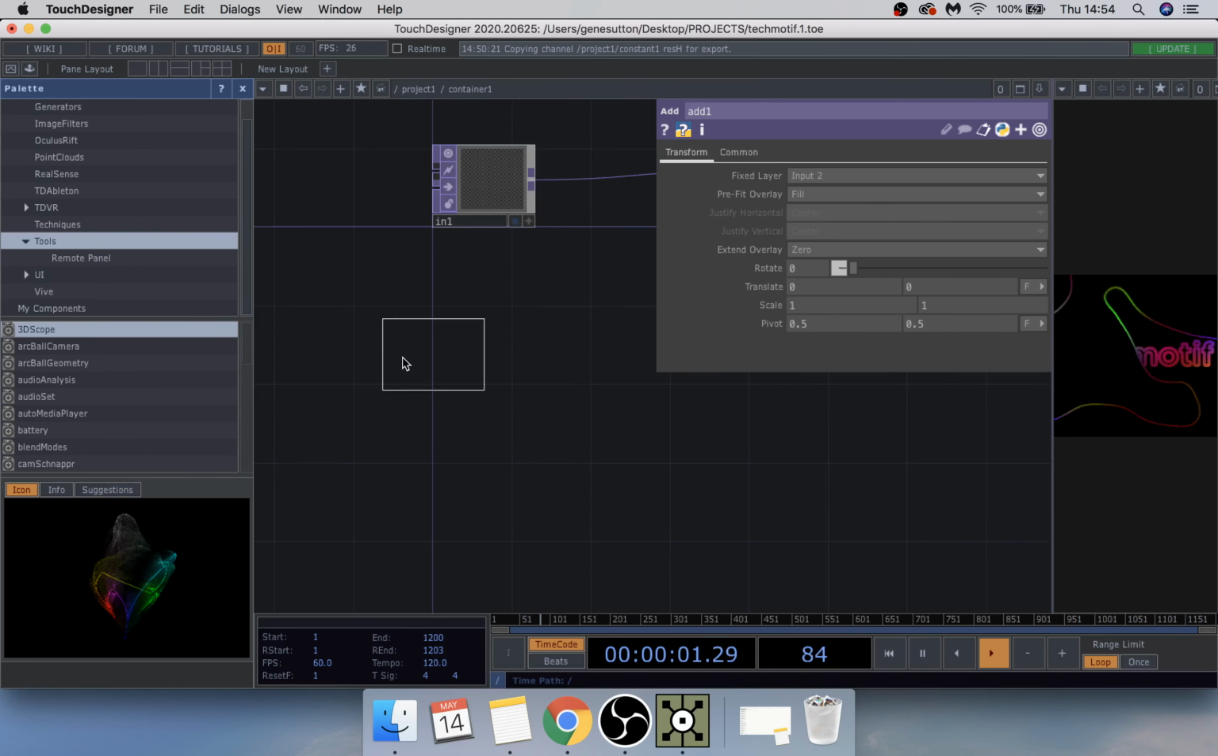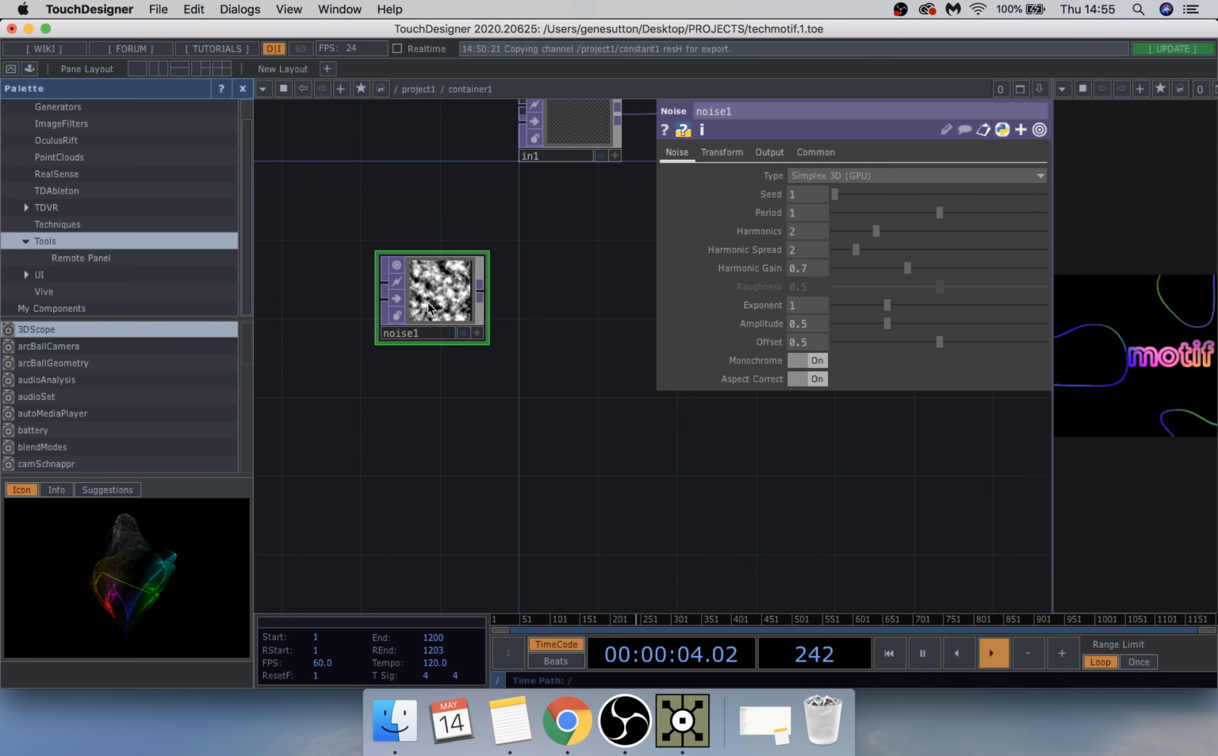Make a noise here. And on the noise, we are going to leave it as 3D. Seed is going to be 1. Period is going to be 0.05. Harmonics, leave that 2. Spread 2. Exponent. Pump that up to 5, I think. Let's put it up to 5, see what happens. Amplitude, no. Yeah, that's all good.